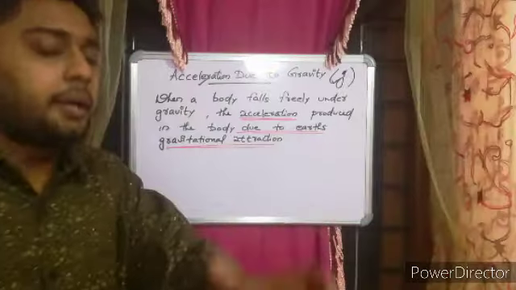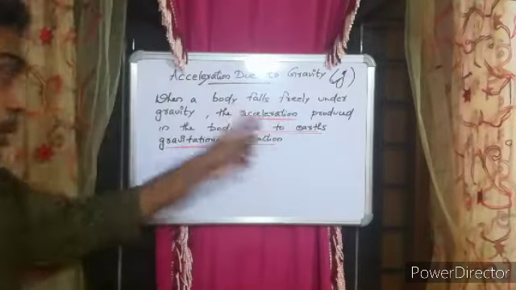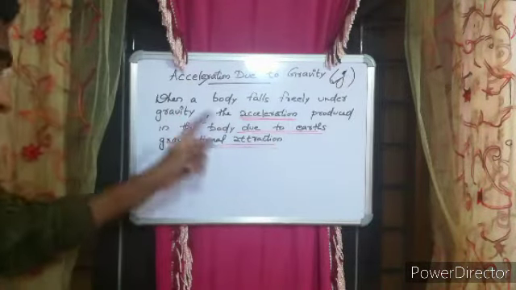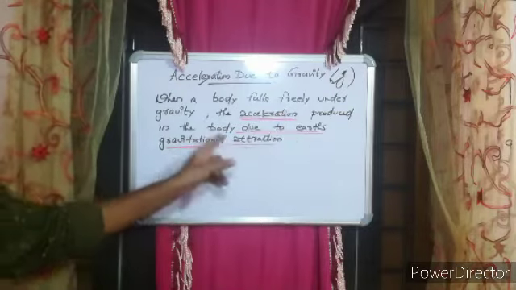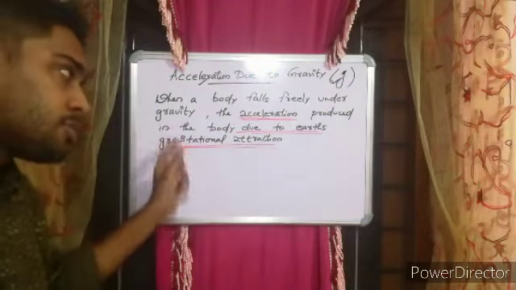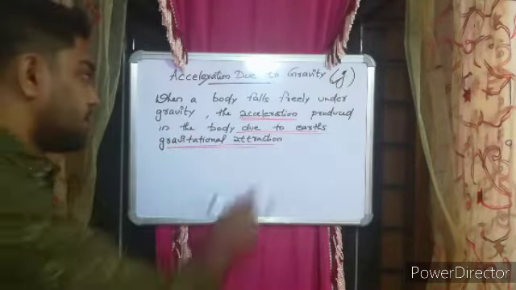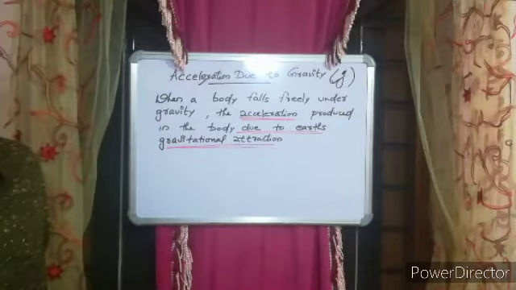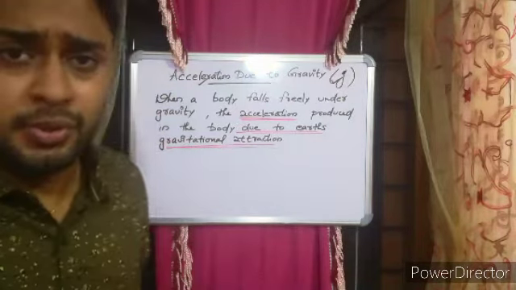Another statement given in your textbook: when a body falls freely under gravity, the acceleration produced in that body is due to the Earth's gravitational attraction. The same will be your force of gravity.